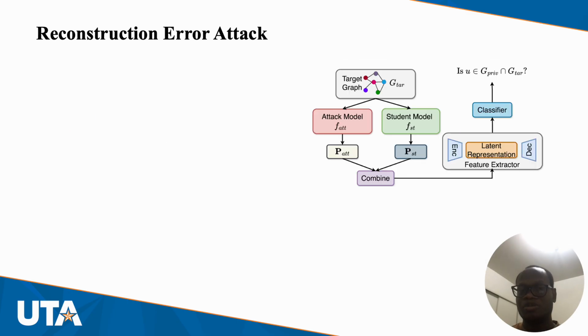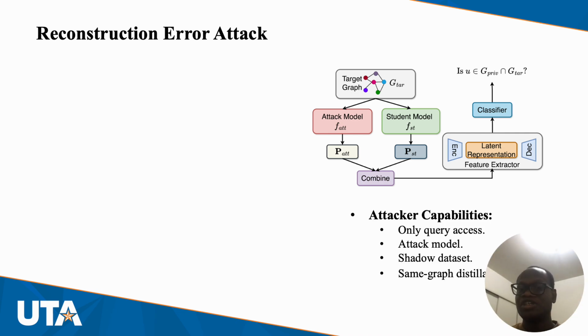With this at the back of our mind, we designed a reconstruction error attack. The assumption here is that the attacker has only query access to the student model. The attacker has an attack model, a shadow data set from the same distribution as the private training set, and the student and the teacher are trained using the same data set.